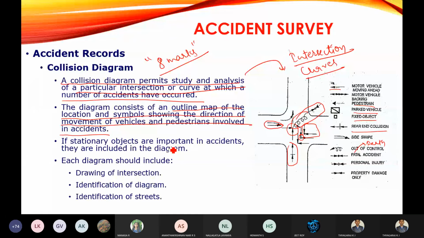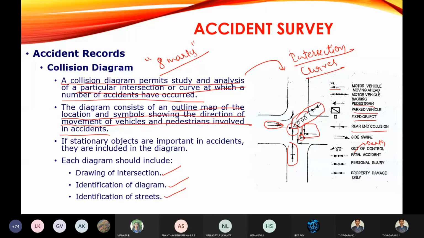If stationary objects are important in an accident, they are included in the diagram. If there is a parked vehicle or any other type of parked vehicle involved in the accident, those can be included in the accident survey. Then the diagram should include the points you should remember: drawing of the intersection, identification of the diagram, and identification of streets.